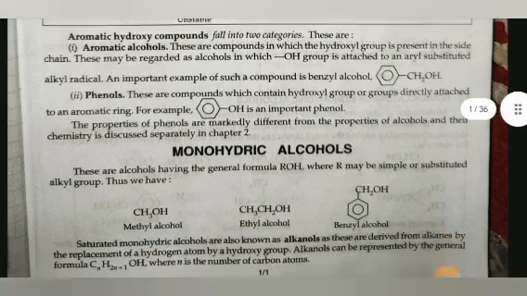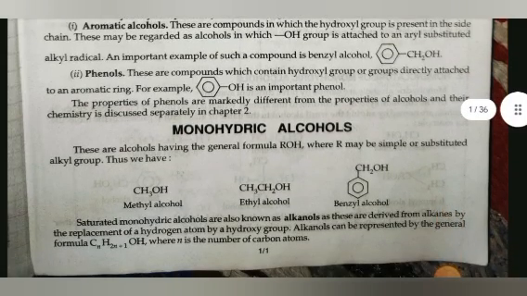Second is phenols. These are compounds which contain the hydroxyl group directly attached to an aromatic ring. For example, phenol is an important example. The properties of phenol are markedly different from the properties of alcohols and their chemistry is discussed separately in chapter 2.